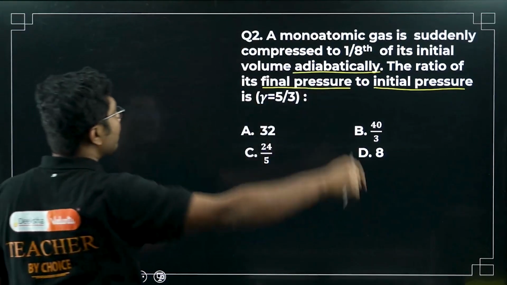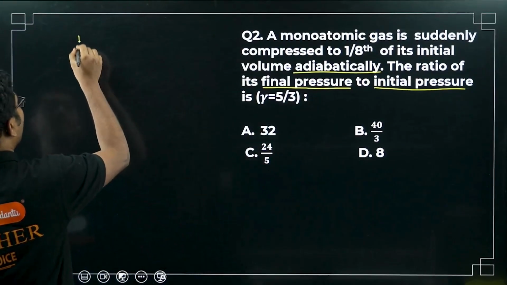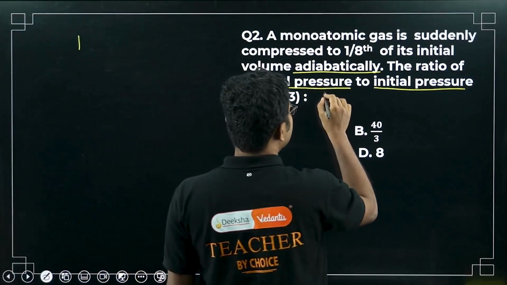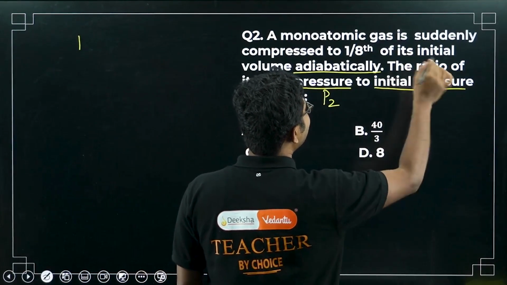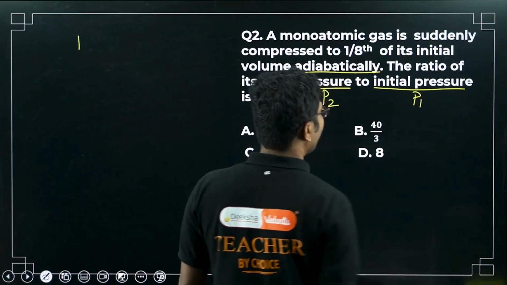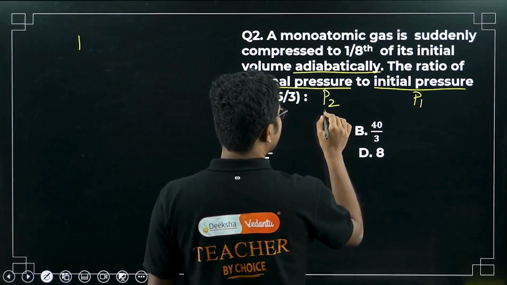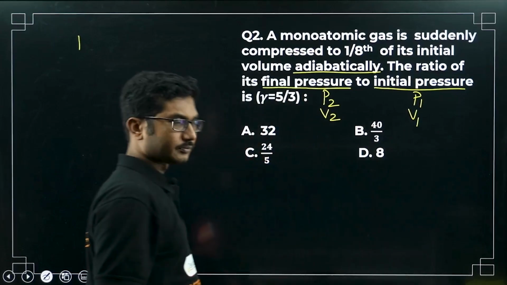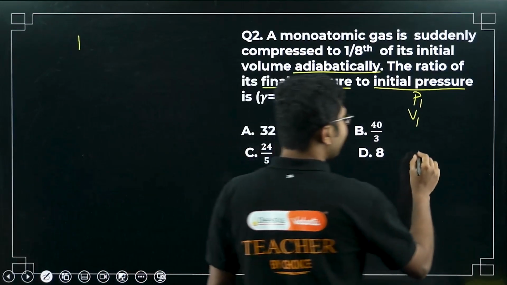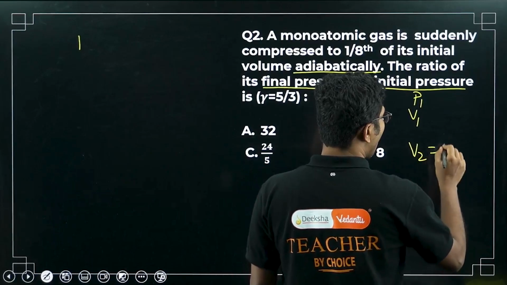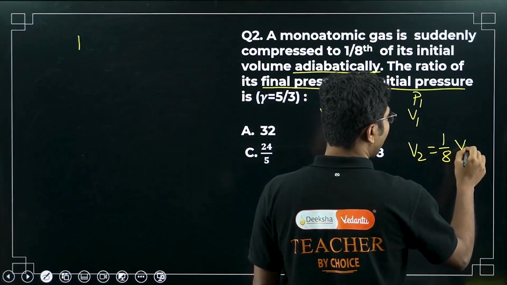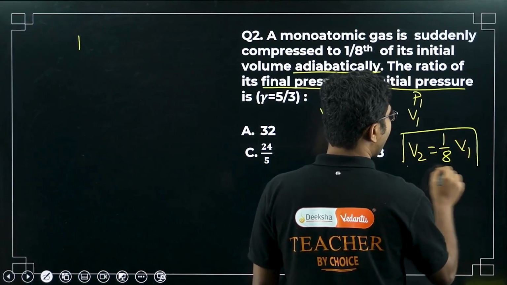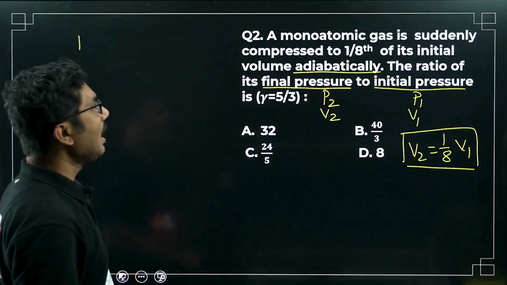So assume that final pressure is P2, initial pressure is P1, final volume is V2, and initial volume is V1. Now it is given that the final volume is 1/8 of V1. So it is compressed to 1/8 of its initial volume.